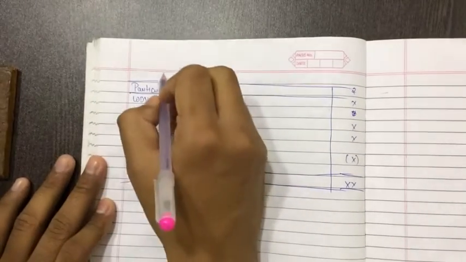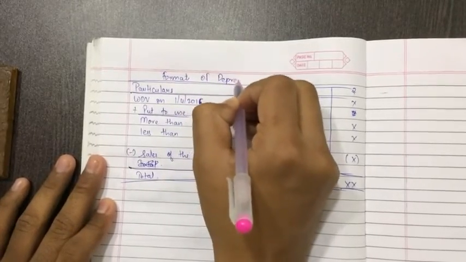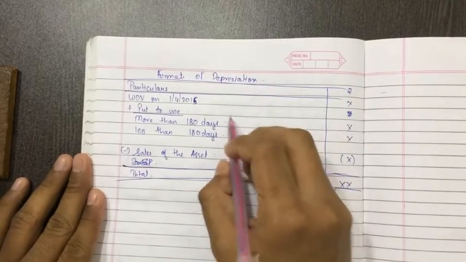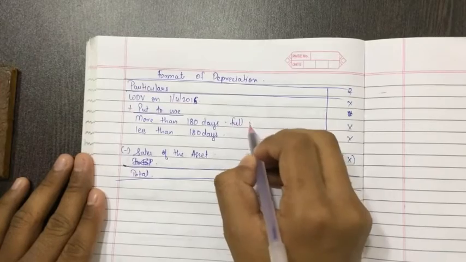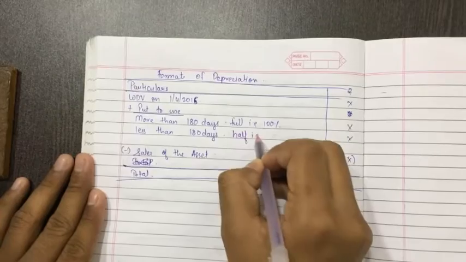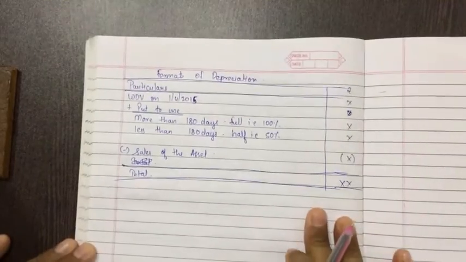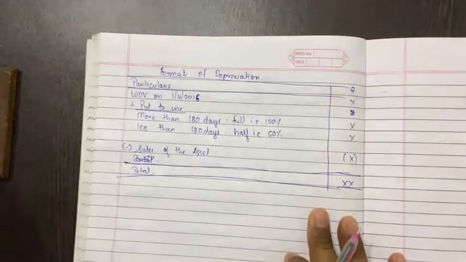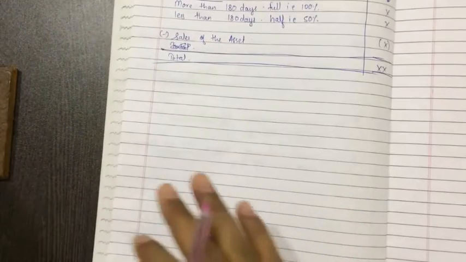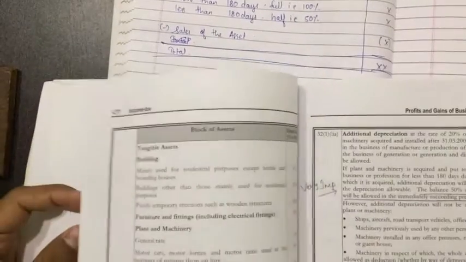Please write the format of depreciation. Here you write full, that is 100% depreciation, half, that is 50% depreciation. I hope you all have copied this much. So let me show you an illustration. I will take the example from the textbook, not our practice manual.